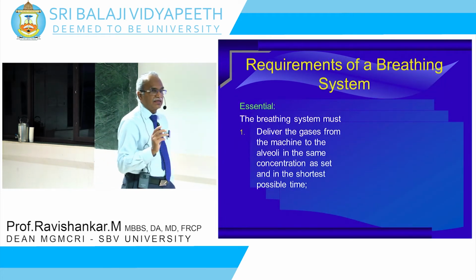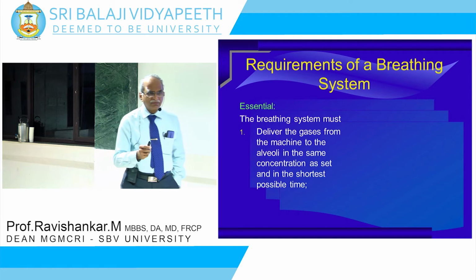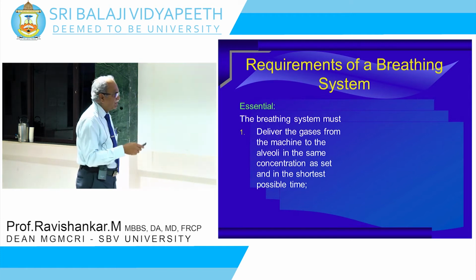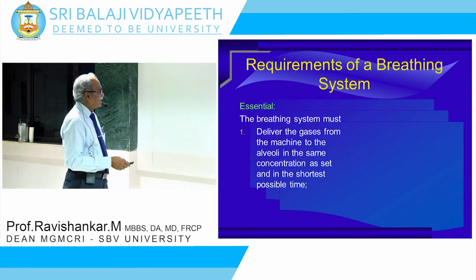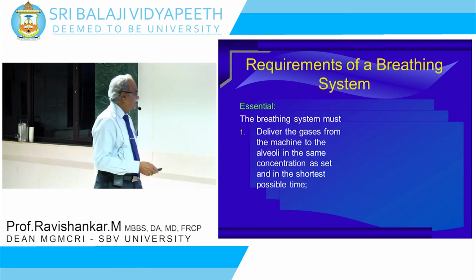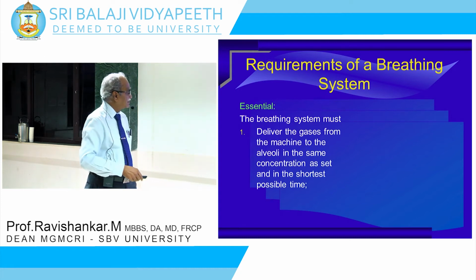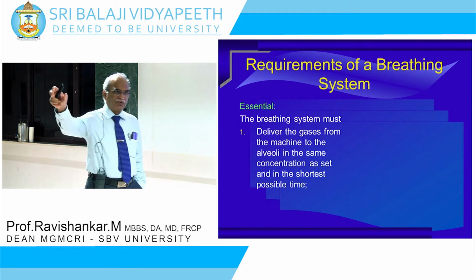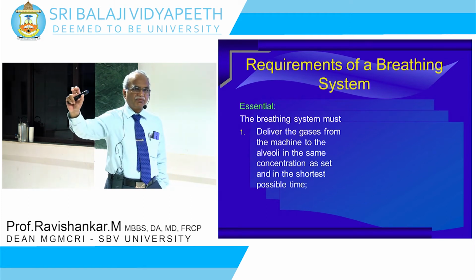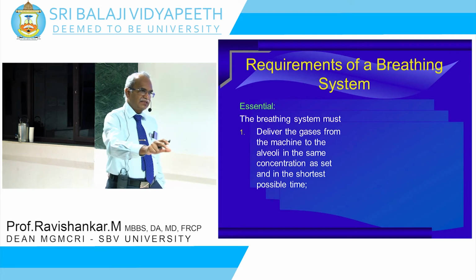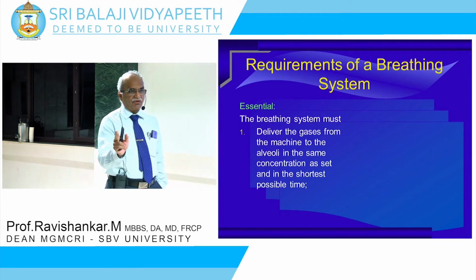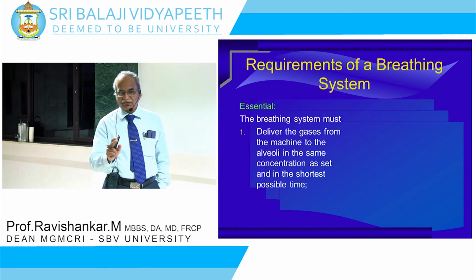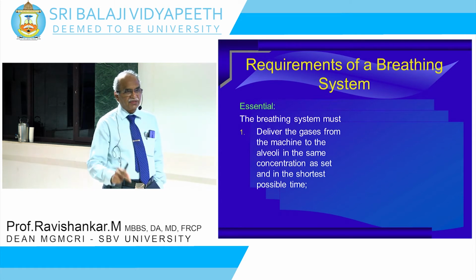What are the essential requirements of a breathing system? First and foremost, it should deliver the gases from the machine to the alveoli in the same concentration as set, in the shortest possible time. You set, say, 50% oxygen and 50% nitrous oxide. The patient should get the same composition of 50% nitrous oxide and oxygen within a few breaths.